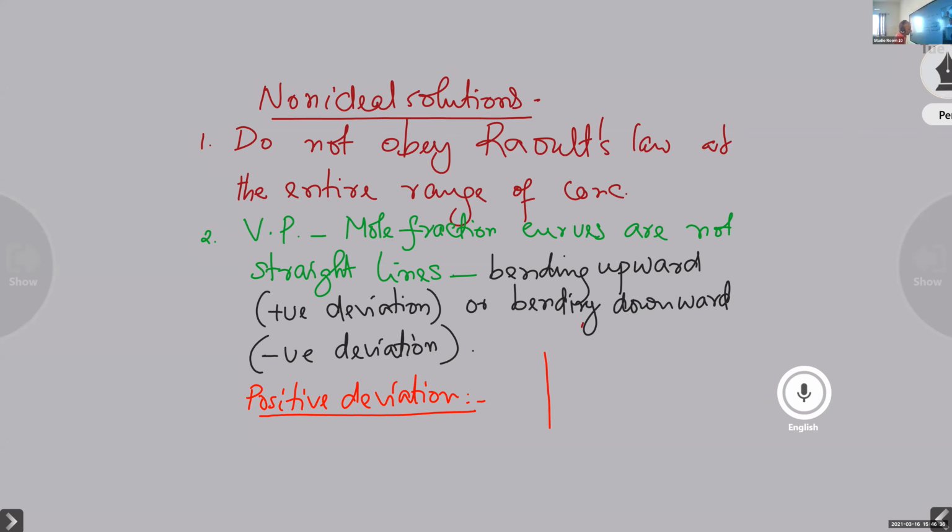So, if we draw a graph for positive deviation, here we have the vapor pressure and here we have the mole fraction as before. Suppose here, as we have seen in the previous case, XA is equal to 1, or X1 is equal to 1.